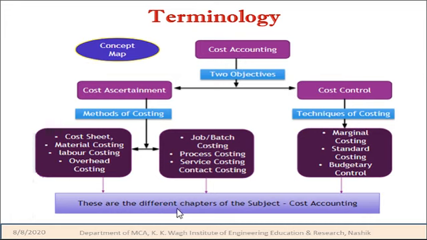If we represent that terminology in a pictorial representation, cost accounting has two main objectives, that is cost ascertainment, as we had seen, and cost control. Cost ascertainment has the methods of costing, that is the cost sheet, material costing, labor costing, overhead costing and all details. Whereas the second classification is job or batch costing, process costing, service costing or contract costing. And cost control is the technique of costing which helps for managerial costing, standard costing or budgetary costing. And these are the different chapters of the subject of cost